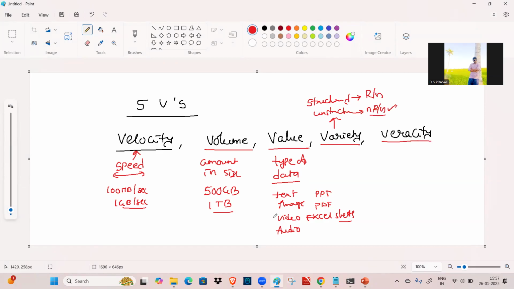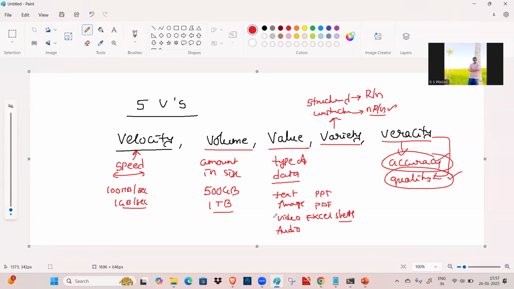And veracity means accuracy, how accurately you are generating the data, and also the quality of the data. It represents the quality of the data. That is more important. So accuracy, how accurately we are generating the data, and then the quality of the data. So what is the need of this accuracy and quality?